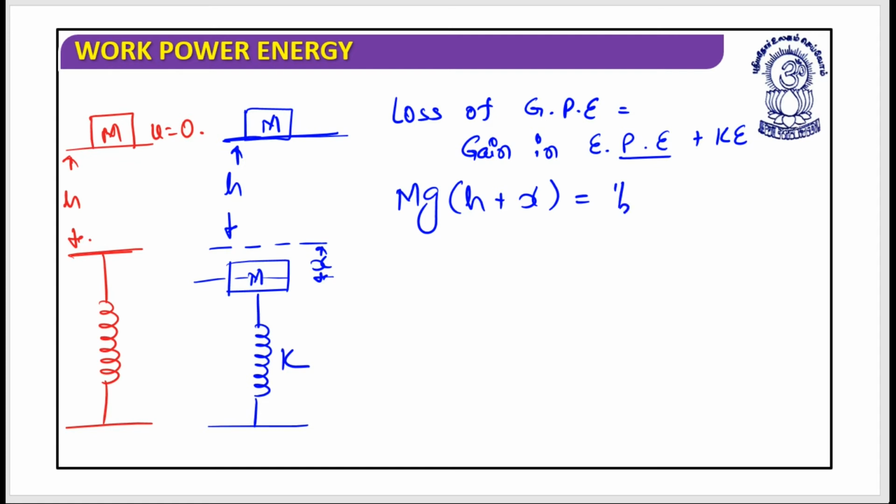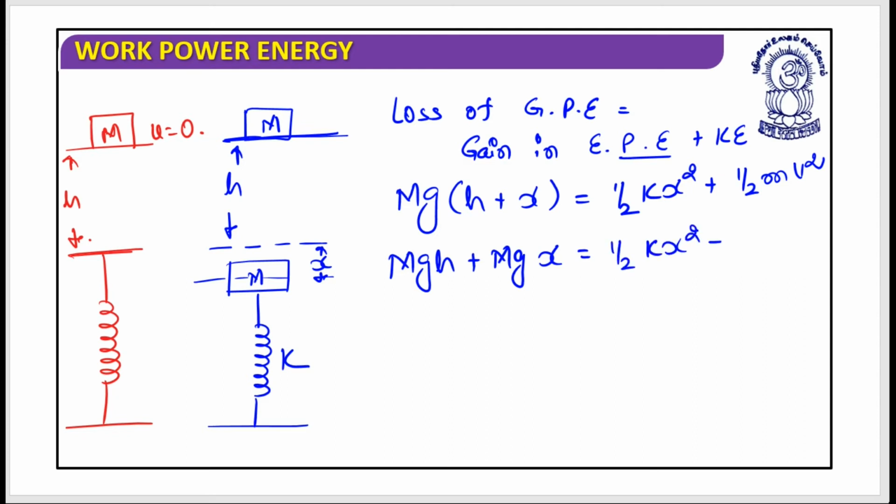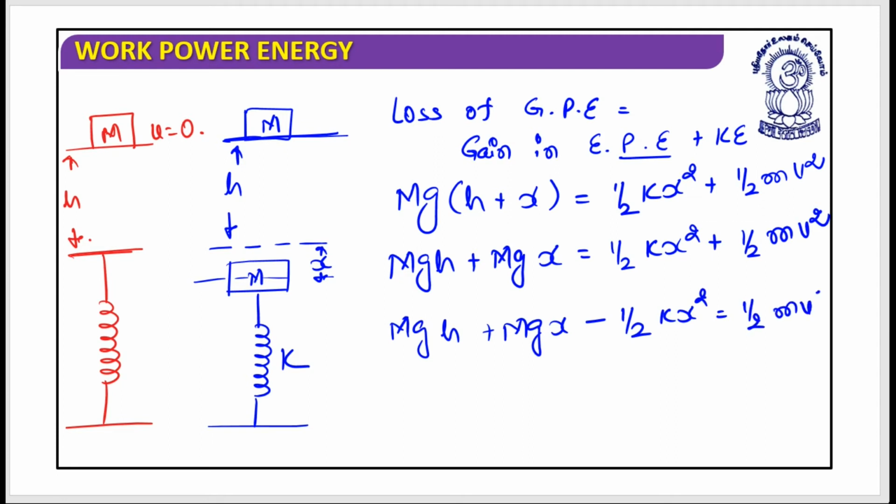That should be equal to the gain in elastic potential energy, which is half kx square, plus kinetic energy, which is half mv square. Is it clear? Great. So I can write mgh plus mgx should be equal to half kx square plus half mv square. So mgh plus mgx minus half kx square should be equal to half mv square.